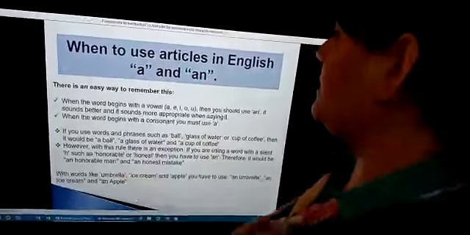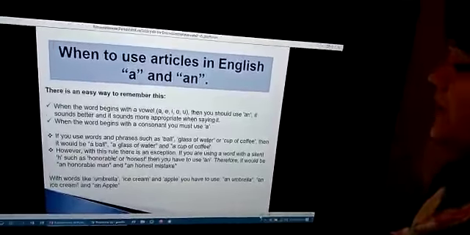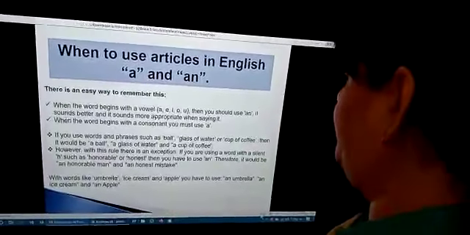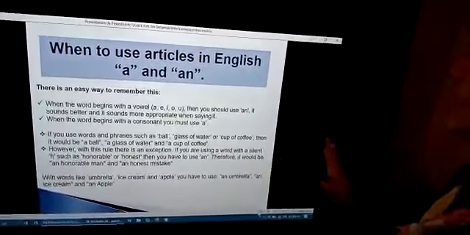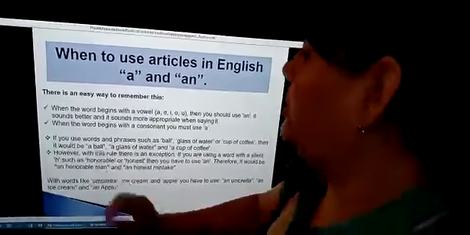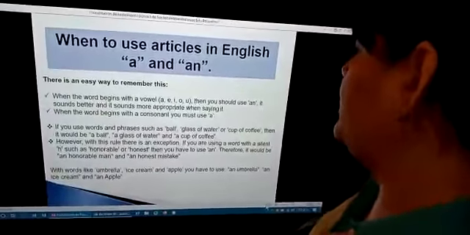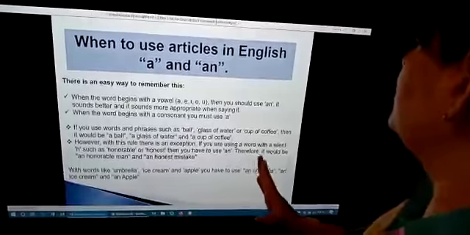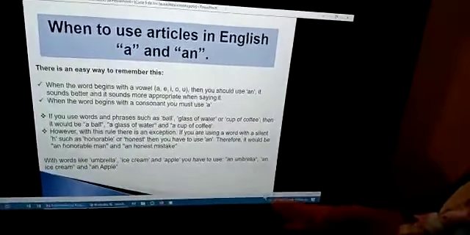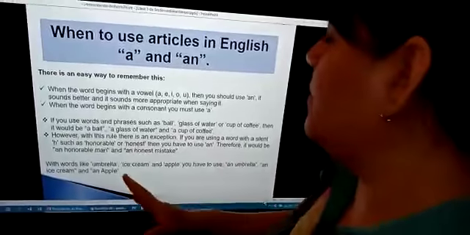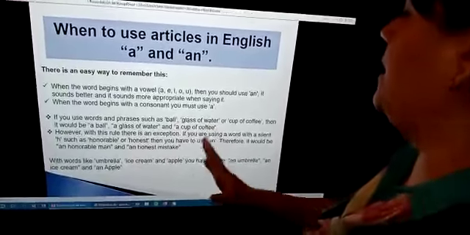However, with these rules, there is an exception. If you are using a word with a silent h, such as honorable or honest, then you have to use an. Therefore, it will be an honorable man and an honest mistake.